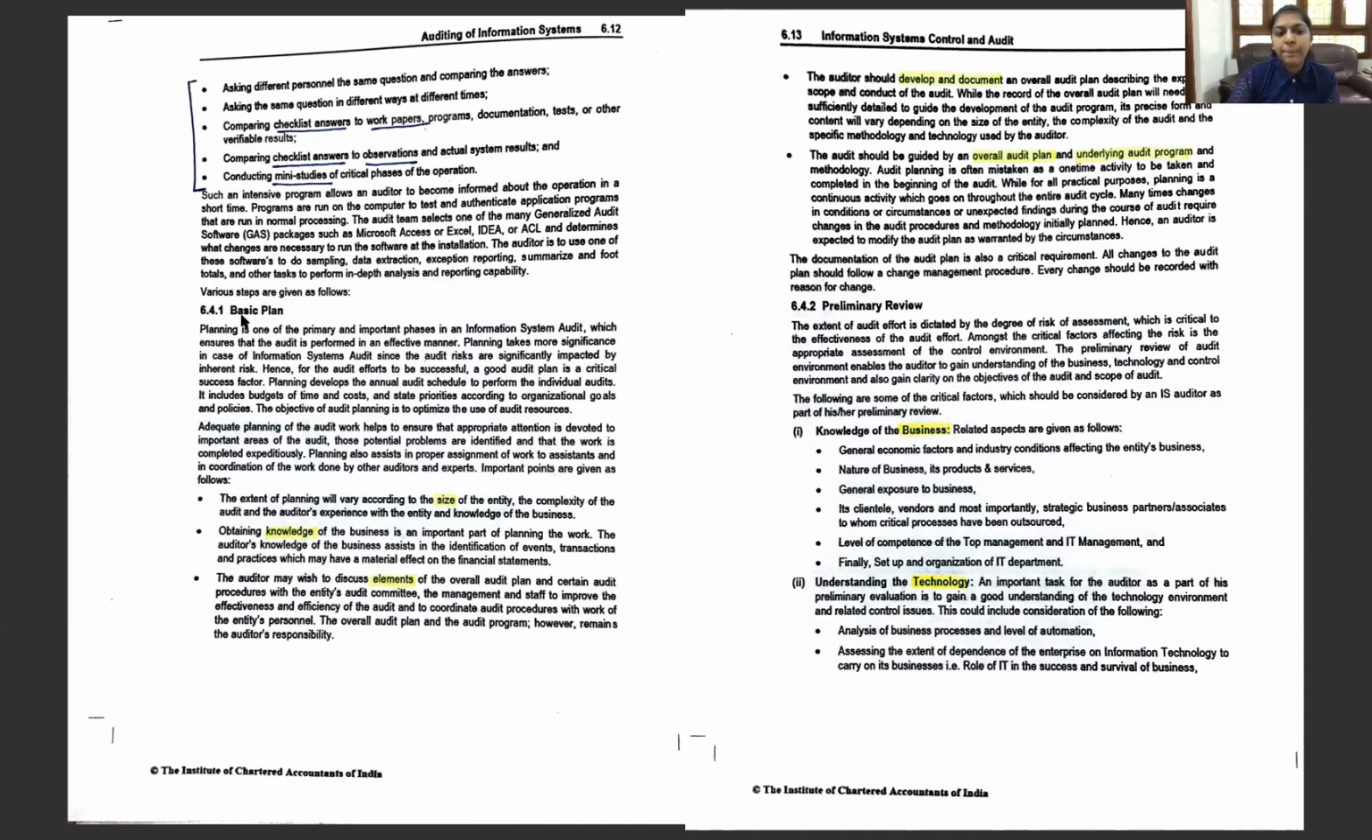So what is the basic plan? How is the basic plan determined? This is another very common question. It is very easy to answer here.